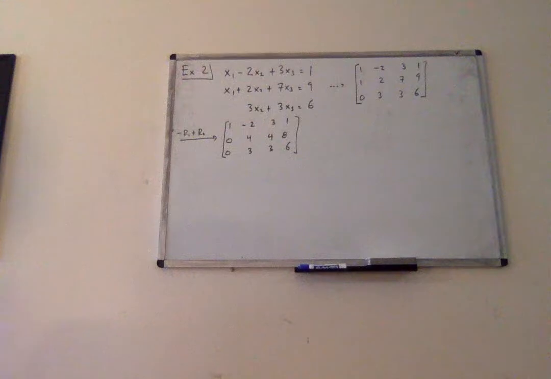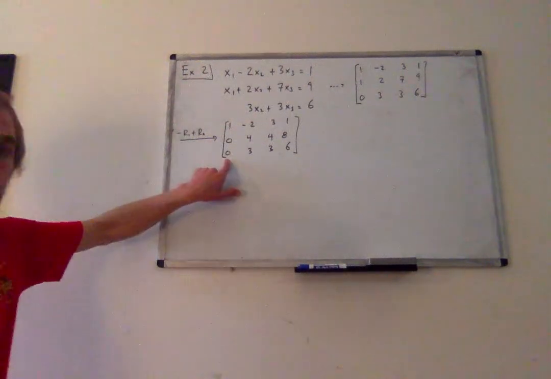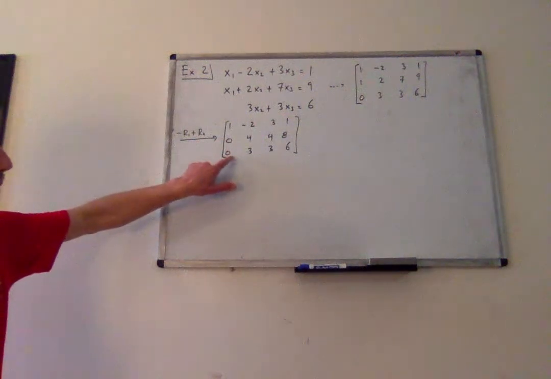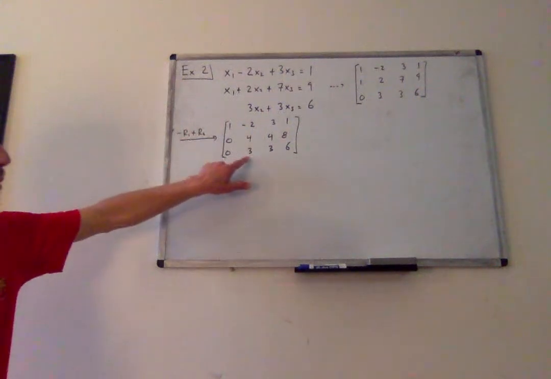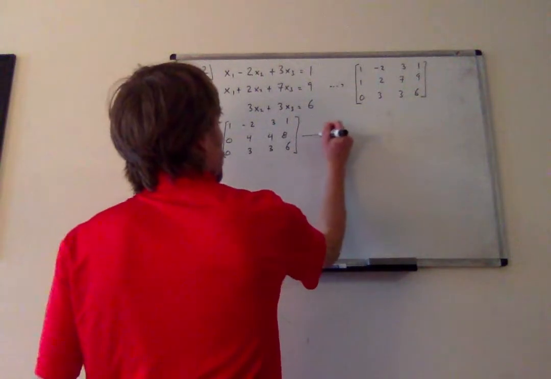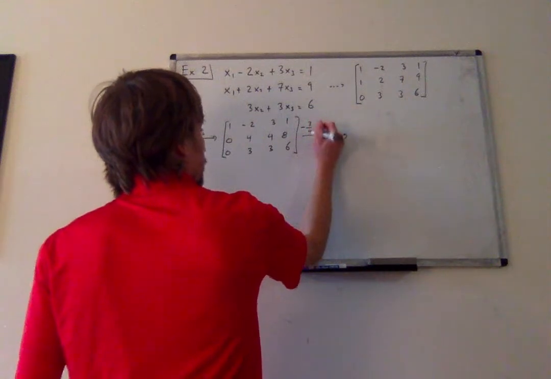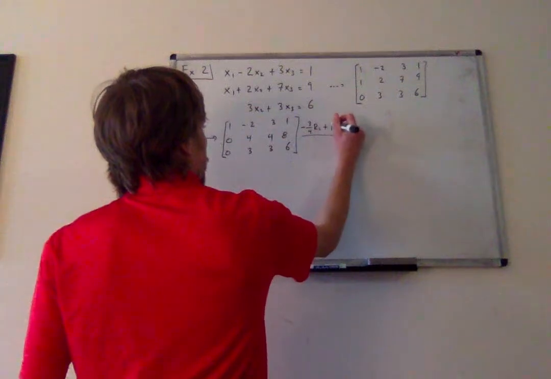All right, so next, I've already got a 0 here, which I eventually want. So in order to avoid losing this 0, I don't want to use row 1 to eliminate this 3. I want to use row 2 to eliminate this 3. So the next step I'm going to do is negative 3/4 row 2 plus row 3.